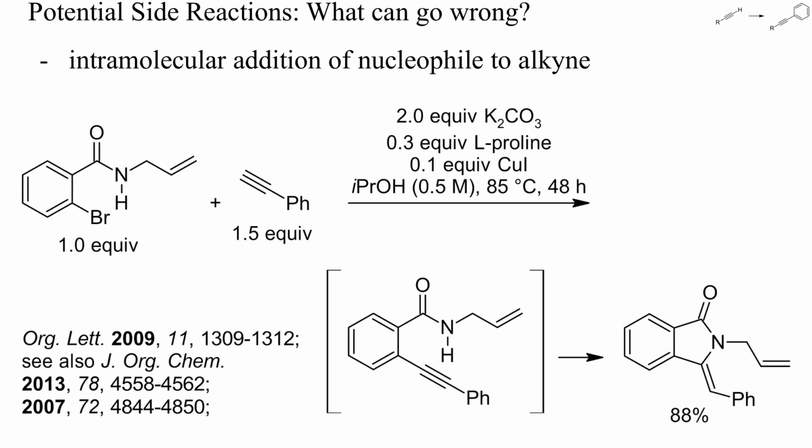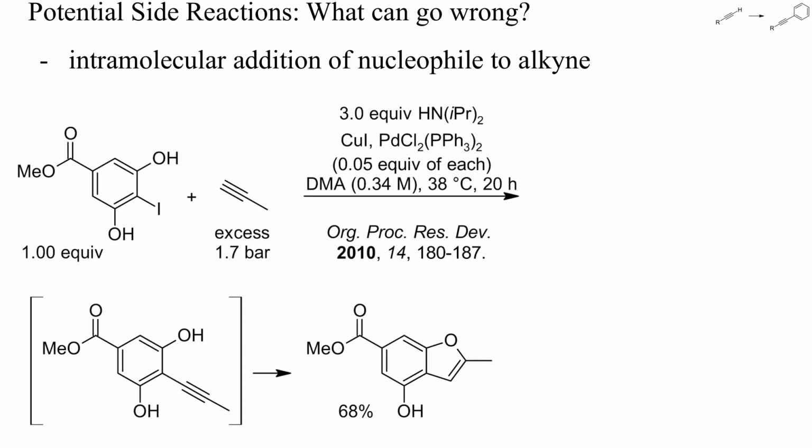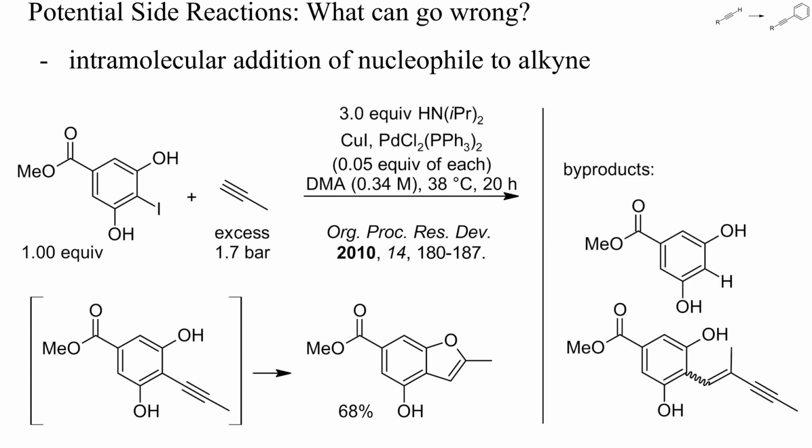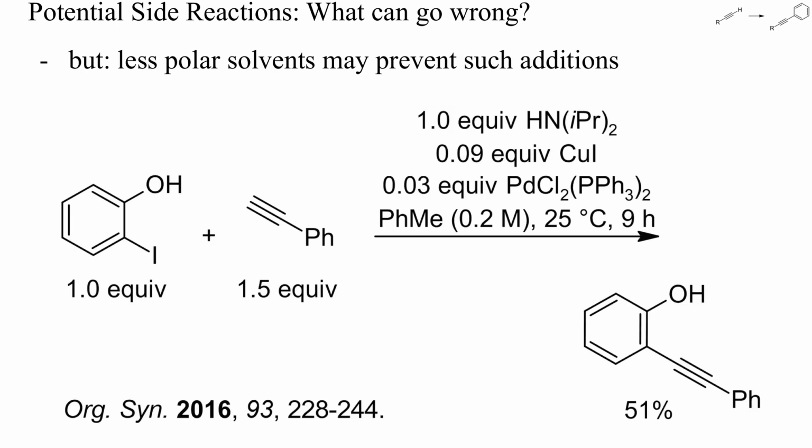This here is an example of alkyne arylation with an aryl bromide where the initially formed product cyclized to an indolone. Even simple 2-alkenyl phenols can cyclize to benzofurans under mild conditions, as in this example, without any strong base. Byproducts of this specific example were the reduced aryl iodide and a product where propyne had reacted with the first intermediate. Sometimes such cyclizations can be prevented with a less polar solvent. Many reactions are slower in non-polar solvents like toluene or cyclohexane, and higher selectivities may be achievable in such solvents.